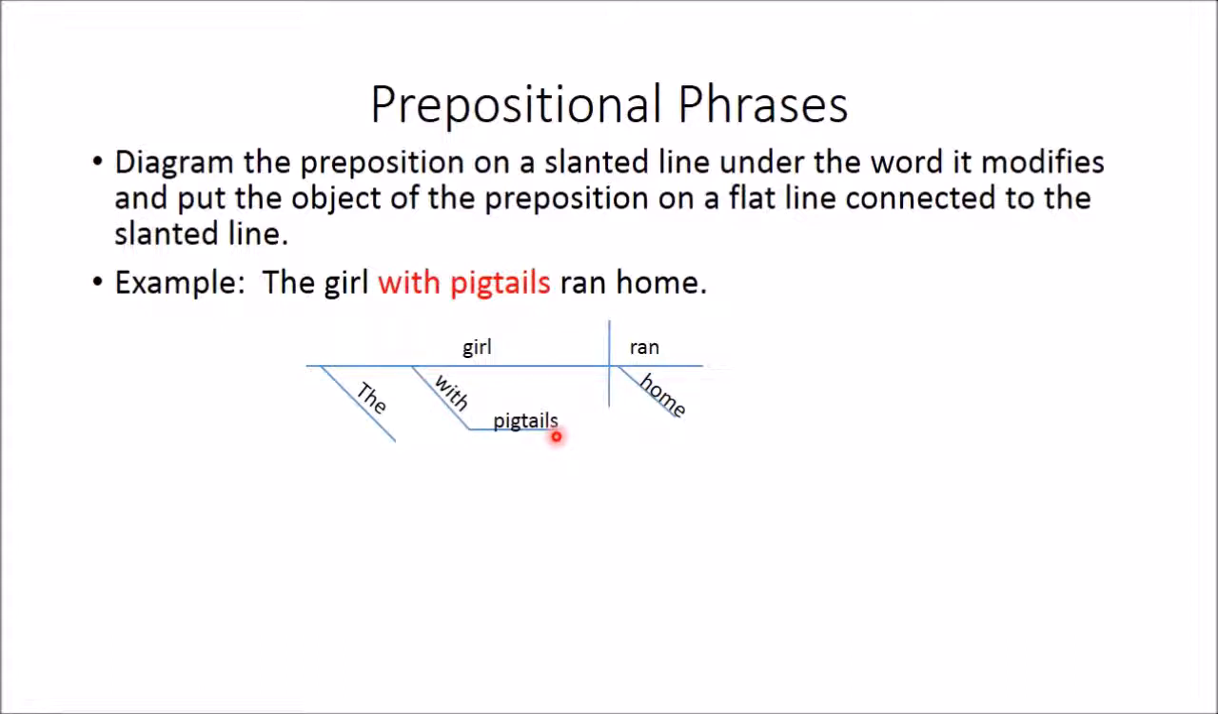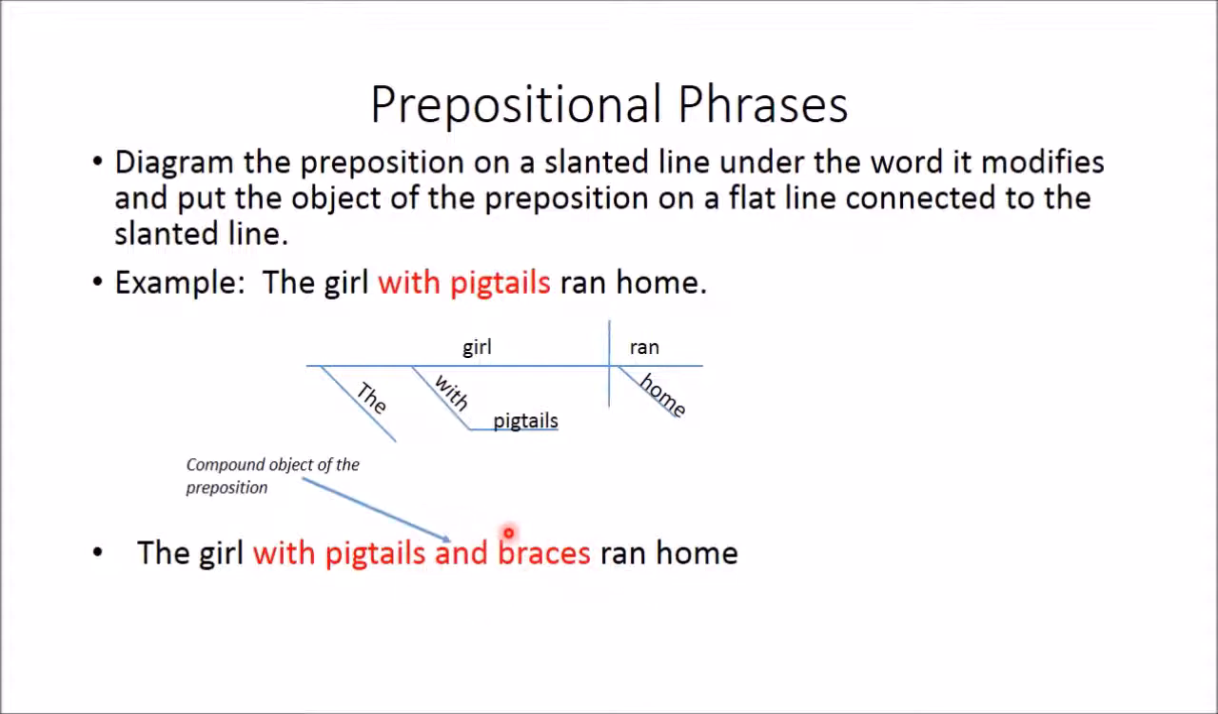Okay, so now let's look at a more complicated prepositional phrase using conjunctions. What if we had a sentence like this? The girl with pigtails and braces ran home. This is what's called a compound object of the preposition. You've got a preposition and you've got two nouns now, and those nouns are connected with the coordinating conjunction and. And this is called compound object of the preposition.